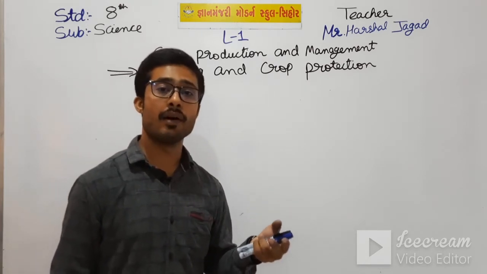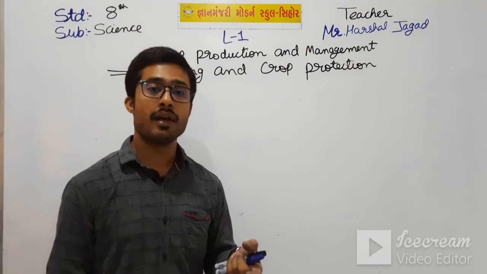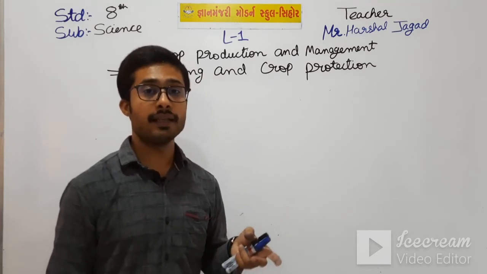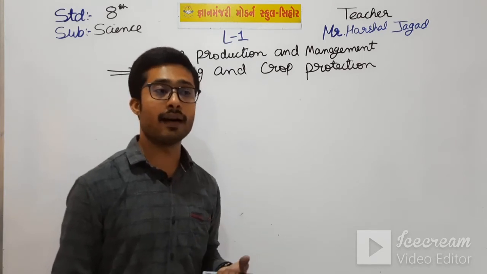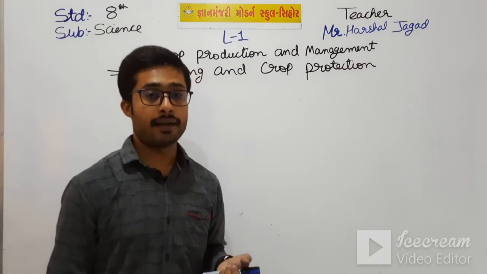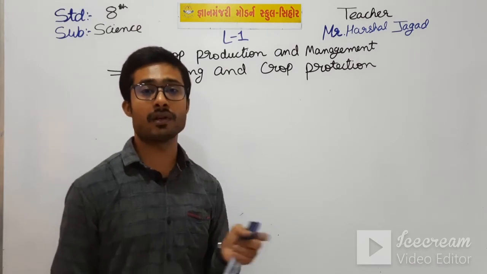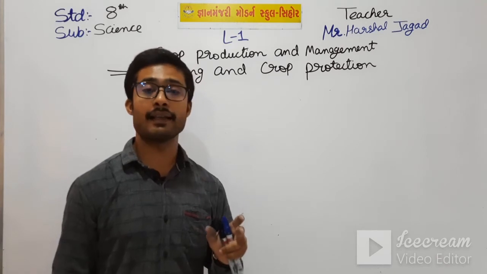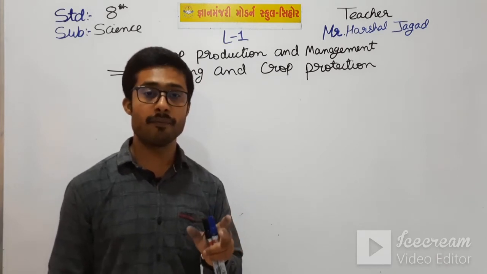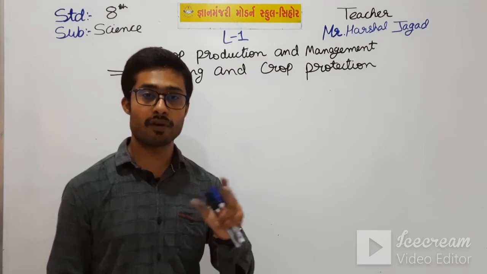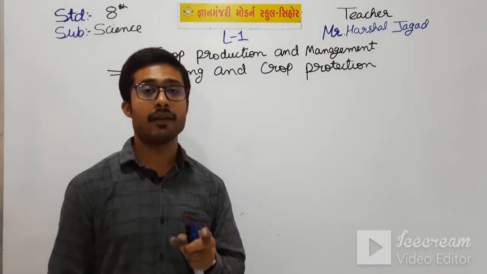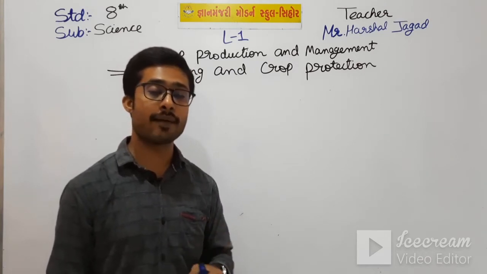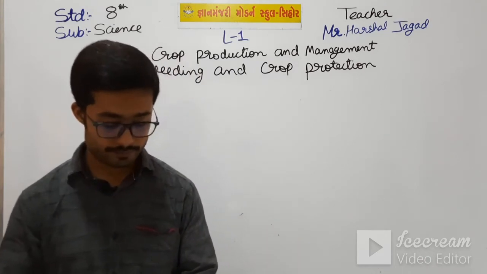There is a tool with which we can pull out the weeds, but sometimes the main crop also comes out, so this method is not used much. We also have to take care that the iron tool does not rust. If there is rusting, it also harms our main crop.